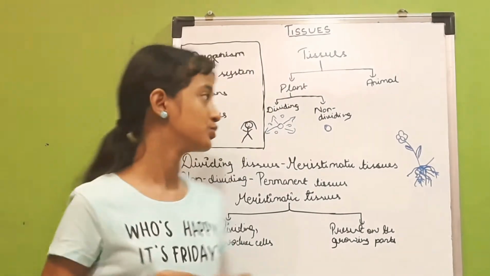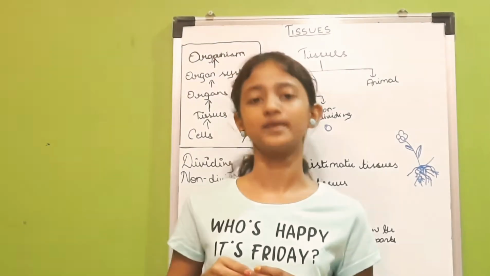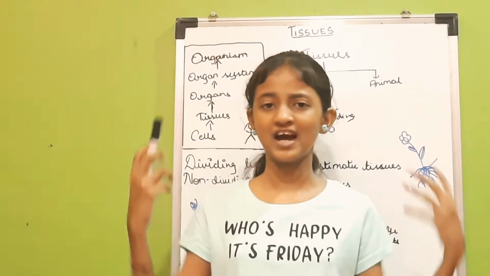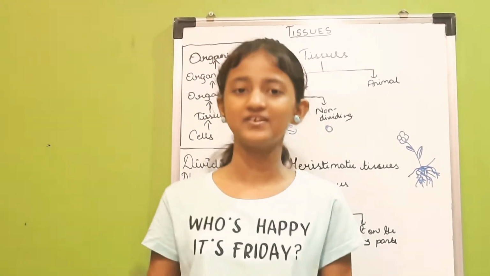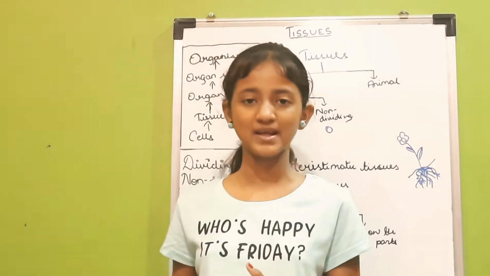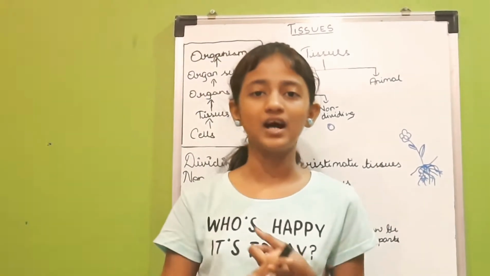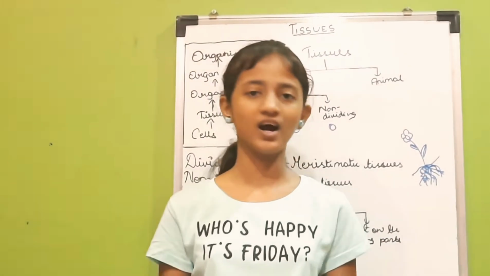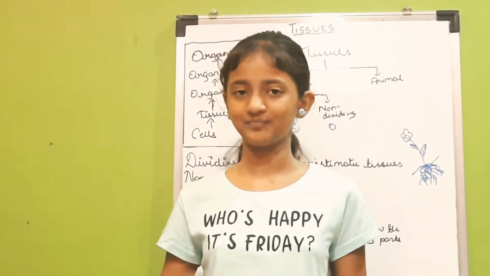Next, after tissues, we have organs. A group of tissues forms an organ. We have a lot of organs in our body. Even plants have organs like leaf, stem, roots, flower, and many others. We have lungs, heart, brain. We have many organs in our body.